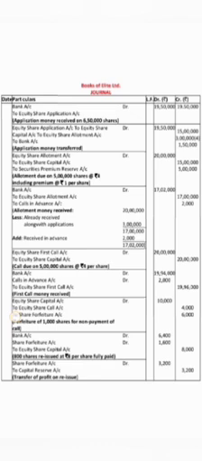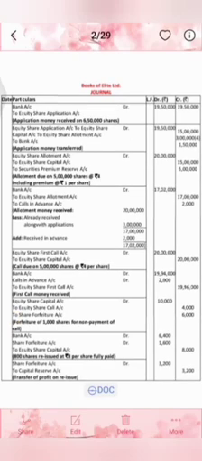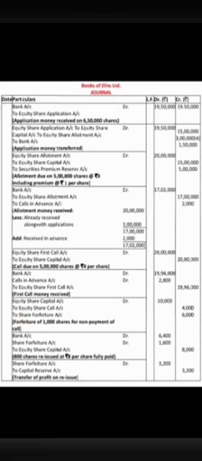So let's see how it will be calculated. As we already have share forfeiture account in the seventh entry of rupees 6,000 on 1,000 shares, which means we have 6 rupees per share. 6 rupees per share multiplied by 800 shares equals 4,800. 4,800 minus the debit of share forfeiture account 1,600 which we have in the eighth entry.